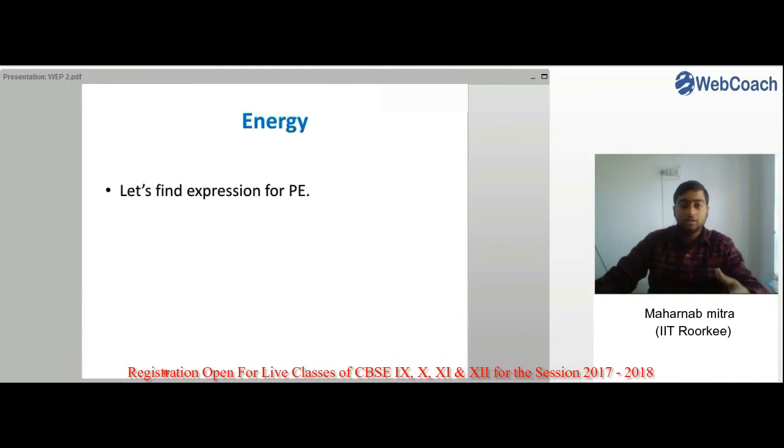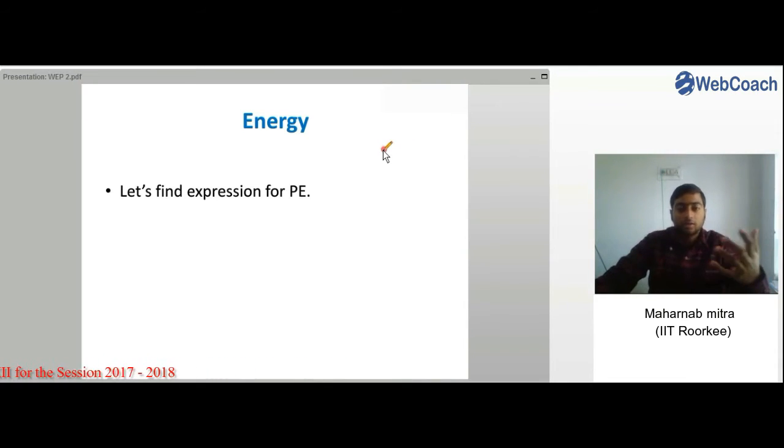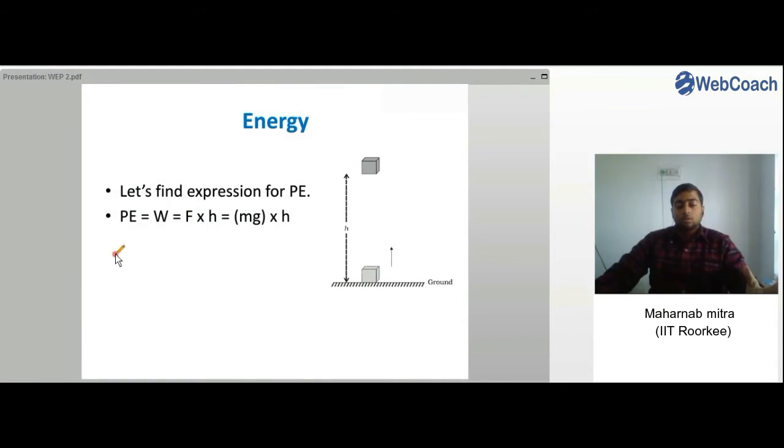So let us now find the expression for potential energy as we had done for kinetic energy. Potential energy has been defined as the work done on the body to lift it up to a particular height, right?